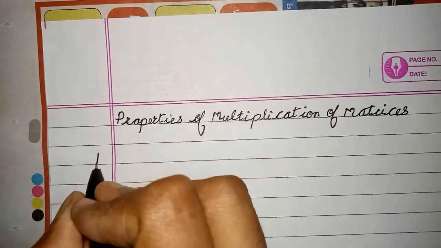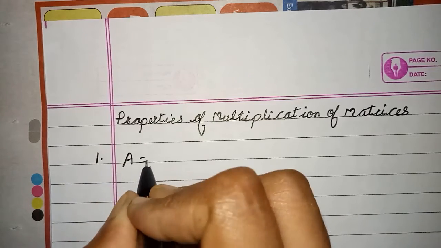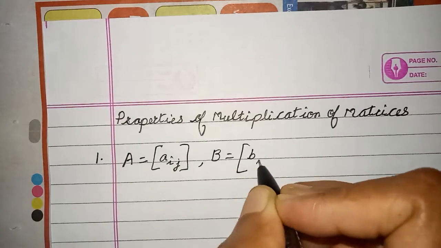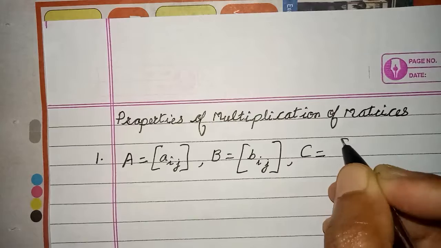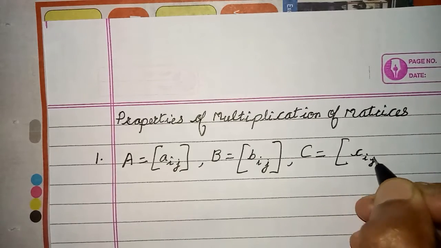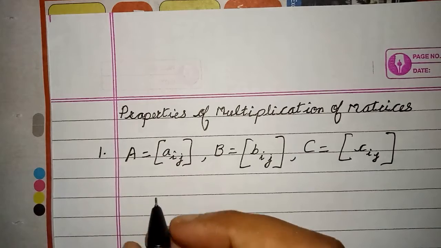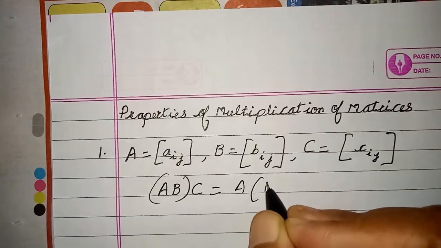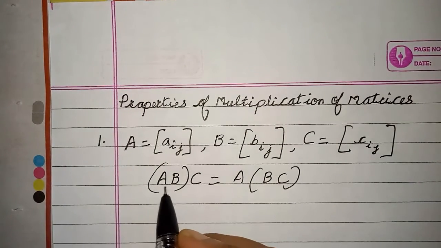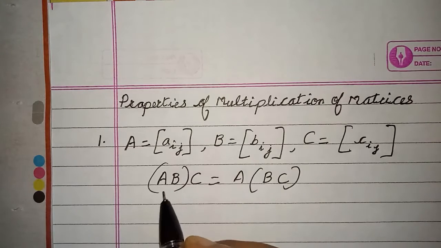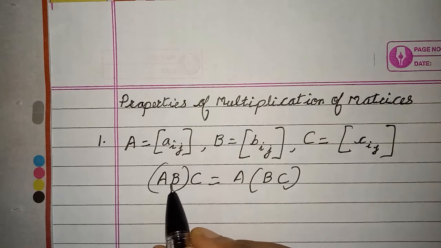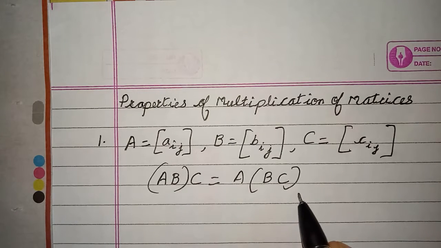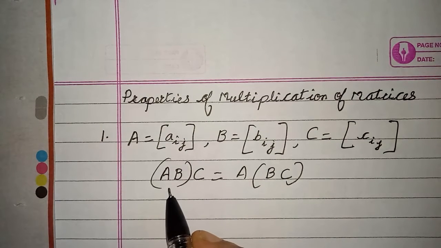Okay, children. So, if I am given three matrices, A is some Aij, B is some Bij, and C is some Cij. You know that elements of the matrix are written in small letters. Then it says that matrix multiplication is associative. That means you multiply the first two matrices. So here it means that, children, when I am writing this property, matrix multiplication of two matrices here is well defined. That's why I am able to write AB in a bracket and BC in a bracket. So what it says is that matrix multiplication is associative.